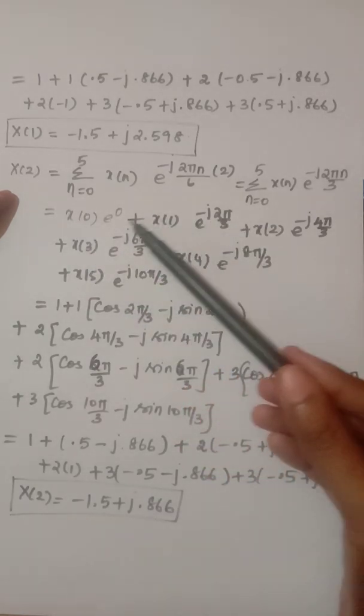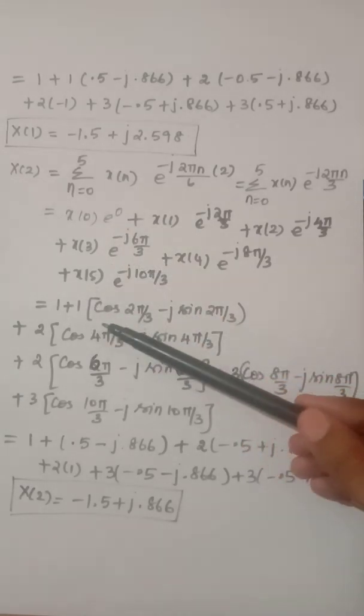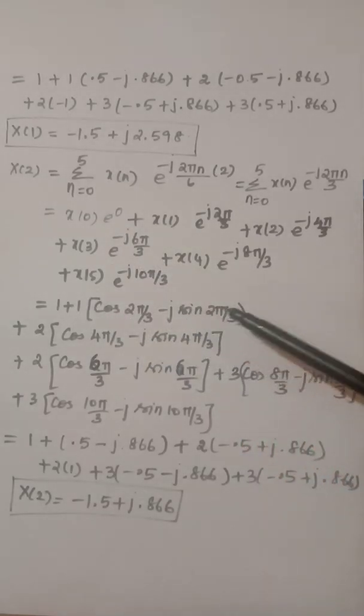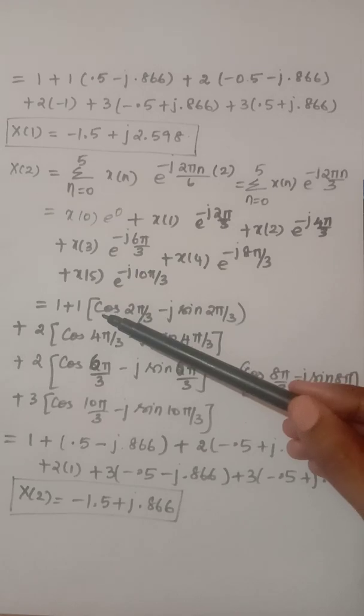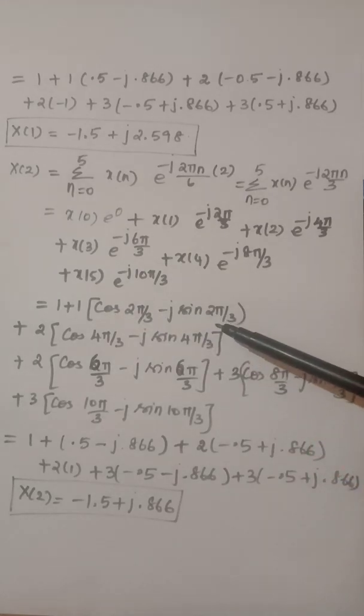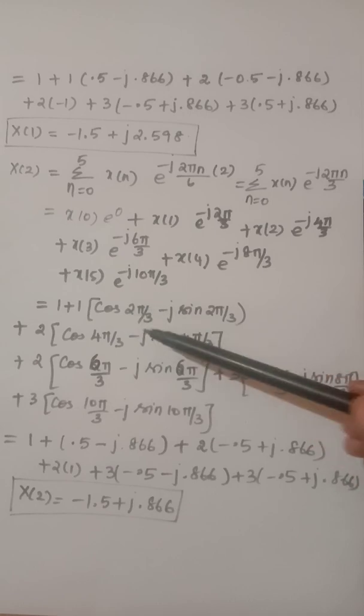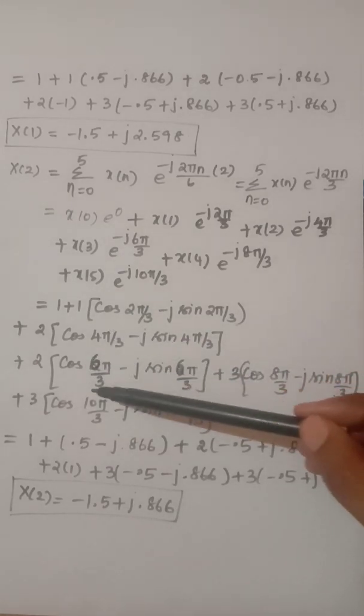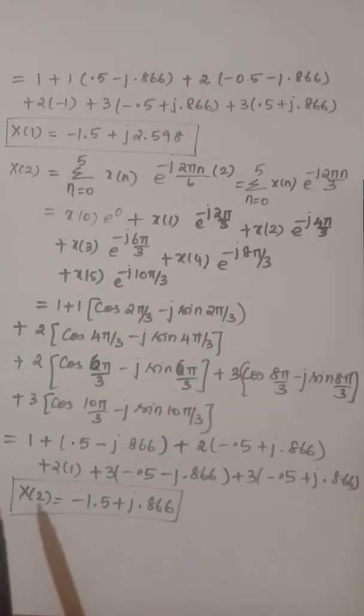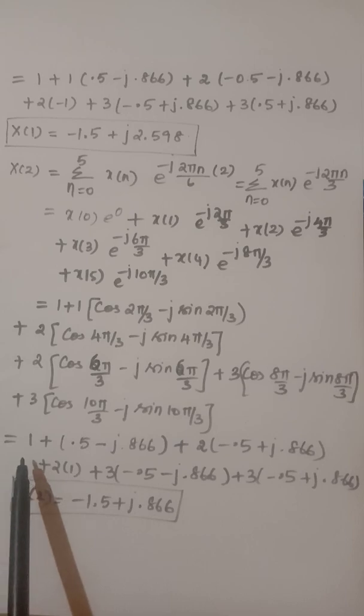After substituting the value of e power j theta as cos theta plus j sin theta, here we are having minus, so cos theta minus j sin theta, and substituting the equivalent values of cos 2 pi by 3, 4 pi by 3, 6 pi by 3 and 10 pi by 3, we will obtain the result.